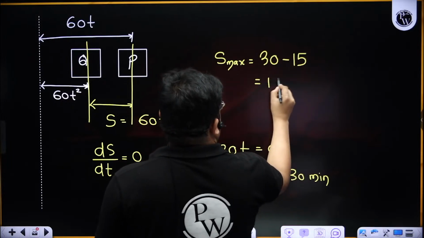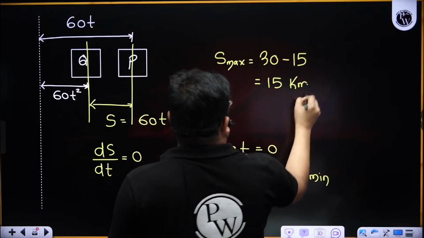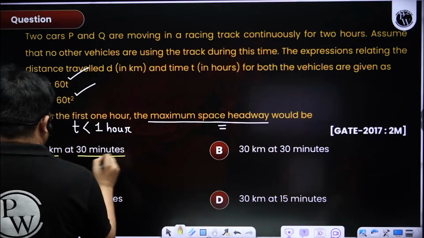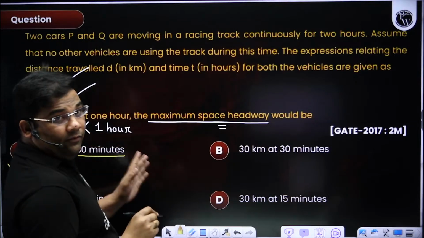So 30 minus 15 will be 15 kilometer. So the right answer is what? 15 kilometer at 30 minutes. Now see this kind of questions.